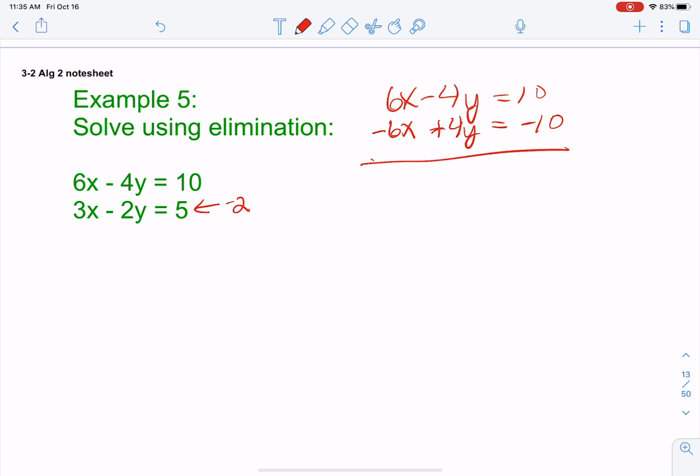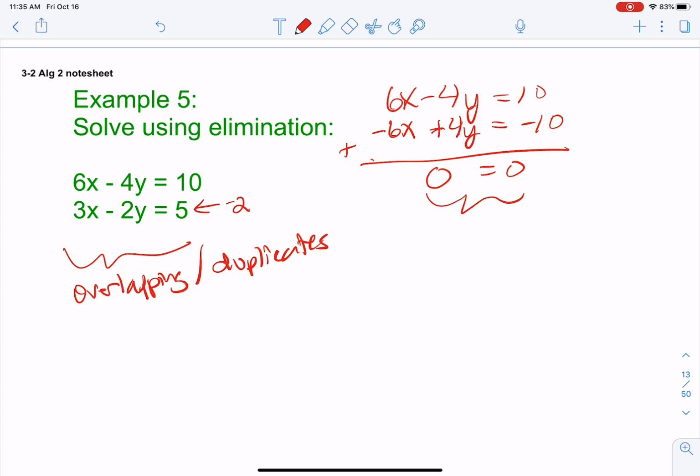Now that we're ready, see how these are opposites. We're going to add the two equations together. We get 0 equals 0. That's a true statement. This means that these lines are overlapping or duplicates.